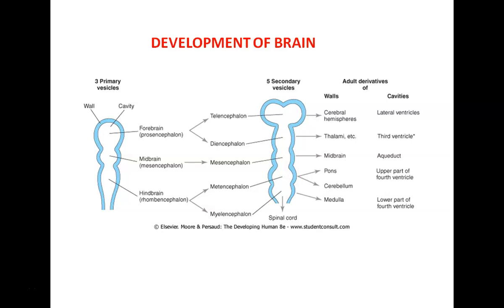Now, starting from above, the cerebrum has lateral ventricle, the diencephalon has got the third ventricle, the midbrain has got aqueduct of Sylvius, and the fourth ventricle is the cavity of our hindbrain. Now, what do these cavities contain? These cavities contain the CSF. These are the spaces which contain CSF, and this fourth ventricle becomes continuous below with the central canal of the spinal cord.